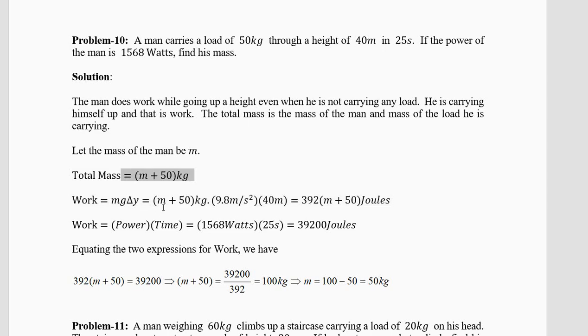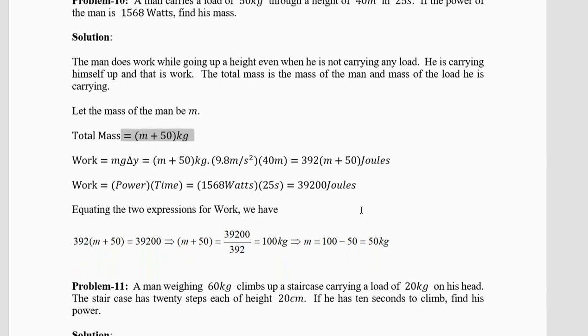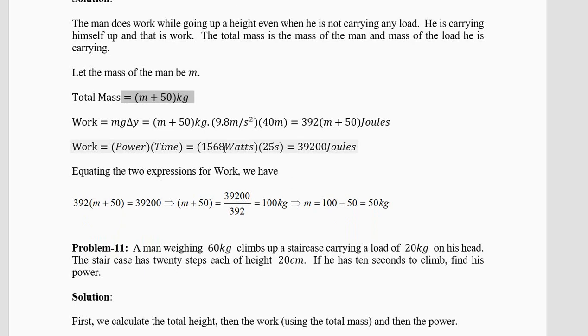Work is mg delta y, m plus 50, which is in kilograms, 9.8 meters per second squared into 40. Mass into acceleration due to gravity into delta y, the total height. So 9.8 into 40 is 392 into m plus 50. Do not open that bracket. We'll directly calculate it. Work is power into time. 1568 is given in the question. 25 seconds is given in the question. So the total work is power into time, 39,200.